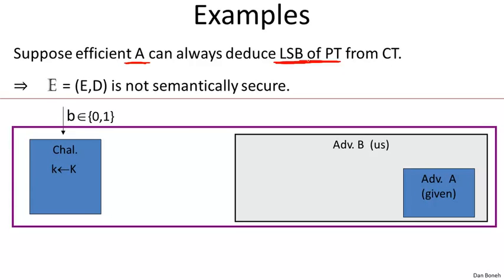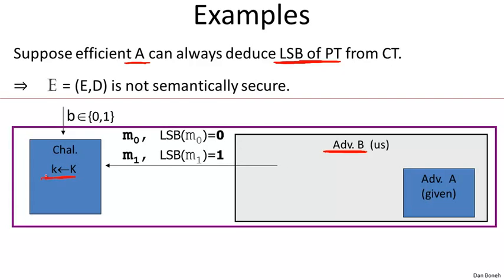Okay, so let's see, why is the system not semantically secure? Well, what we're going to do is use our adversary, who's able to learn the least significant bit, to break semantic security. So we're going to use him to distinguish experiment 0 from experiment 1. Here's what we're going to do. We're going to build algorithm B, and this algorithm B is going to use algorithm A in its belly. The first thing that's going to happen is, of course, the challenger is going to choose a random key. Then we need to output two messages. The messages that we output are going to have different least significant bits. So one message is going to end with 0 and one message is going to end with 1.